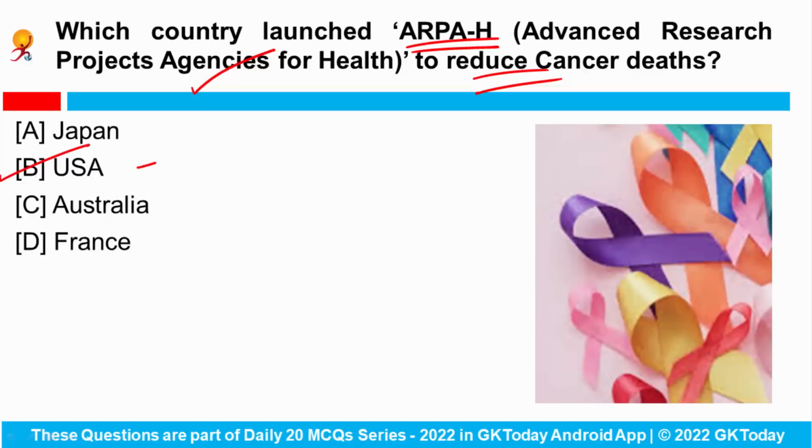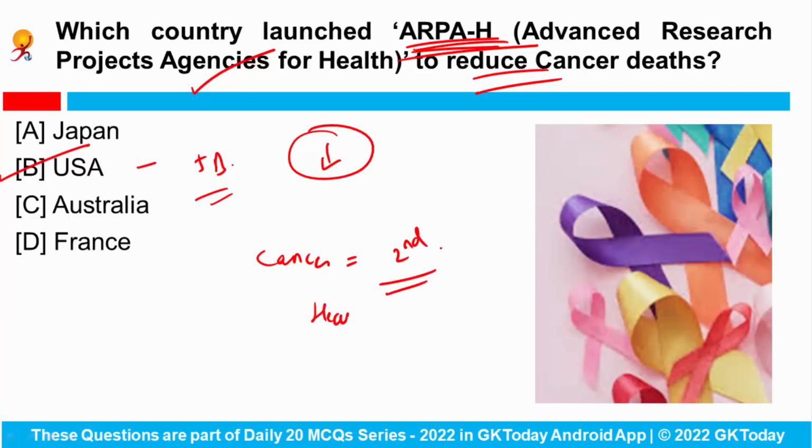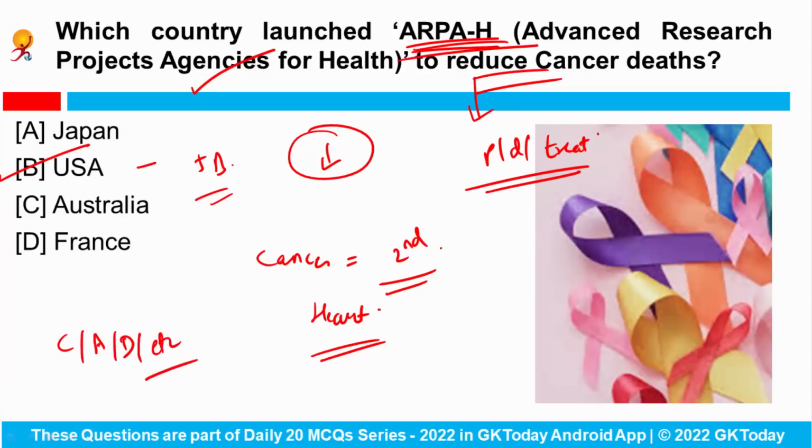So US President Joe Biden has announced an ambitious plan to reduce the cancer deaths in the US. And a new agency named Advanced Research Project Agency for Health has been launched regarding the plan. Cancer is actually the second most common cause of death in the US after heart disease. This particular agency aims to prevent, detect and treat diseases including cancer, Alzheimer's, diabetes and other different diseases. Okay, so which country has launched this?